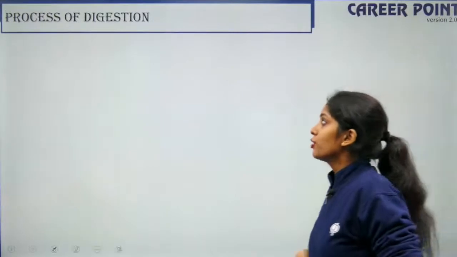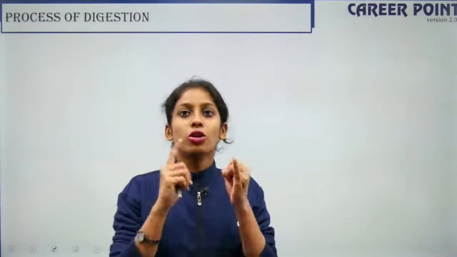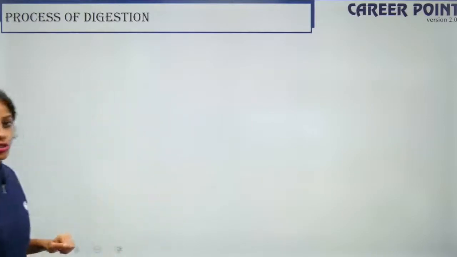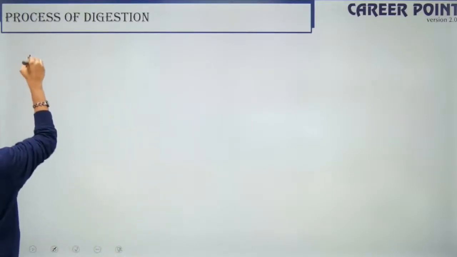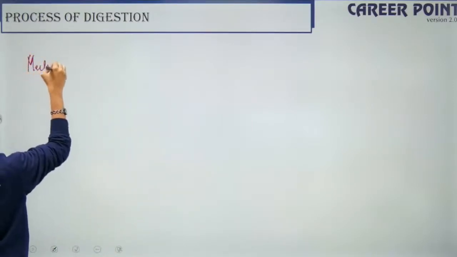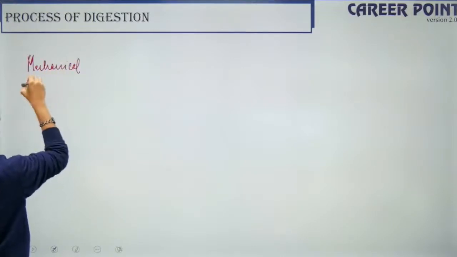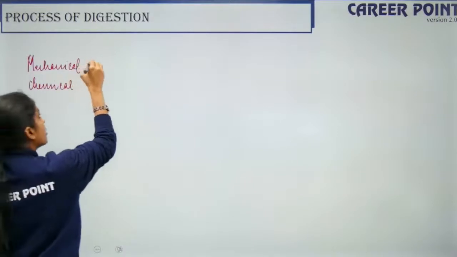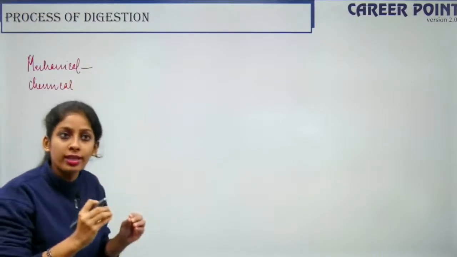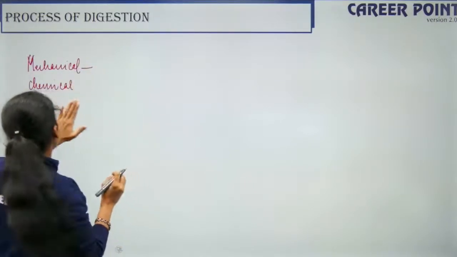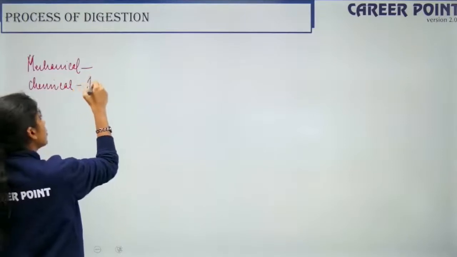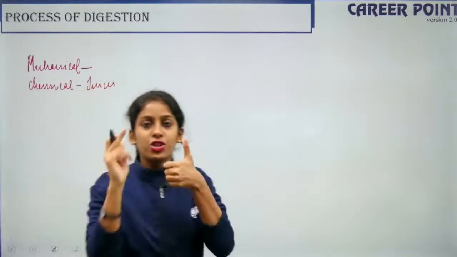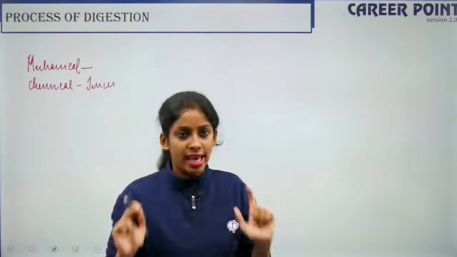So let me tell you, the process of digestion is both mechanical as well as a chemical process. Why is it mechanical? Because we have to break down the particles. So you do chewing, that is mechanical. So why do I say chemical? Because it mixes with digestive juices, right? So the process of digestion is both mechanical as well as chemical.